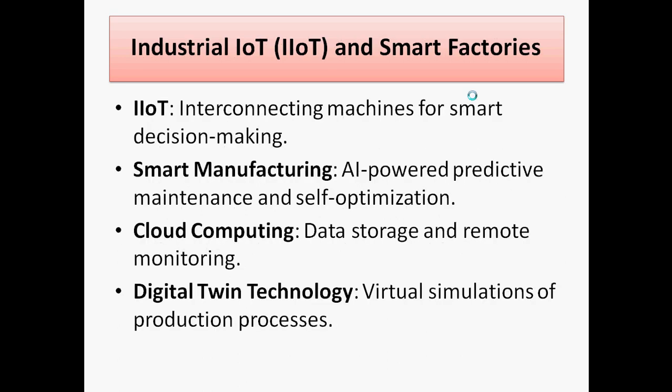The next is about industrial IoT. We can say that is IIoT and smart factories. So what does IoT mean? Interconnecting the machines for smart decision making. Different machines we interconnect with this and then make the decisions. This concept we are doing nowadays.